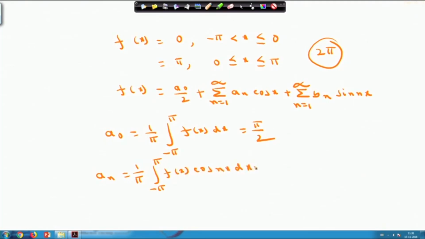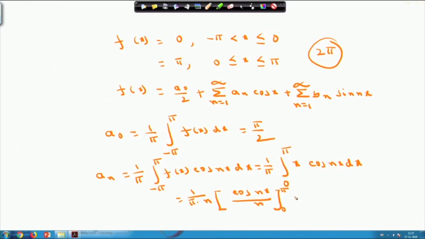Here your f x is equal to x. So, I can write down 1 by pi, 0 to pi, because from minus pi to 0 it is 0. So, it is 0 to pi x cos n x dx, and if I evaluate it, 1 by pi, n will come over here into cos n x by n from 0 to pi.